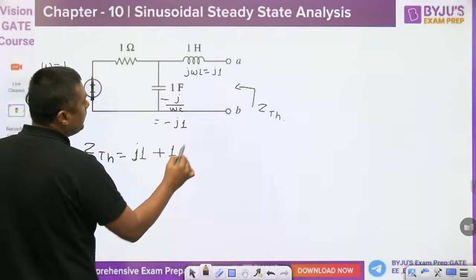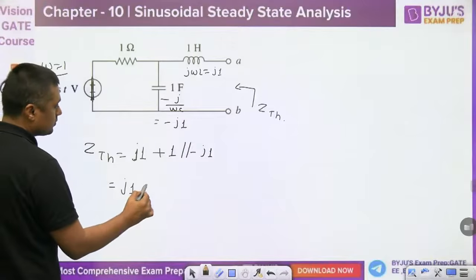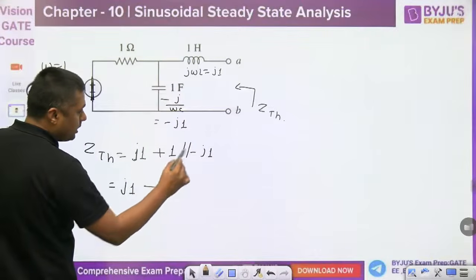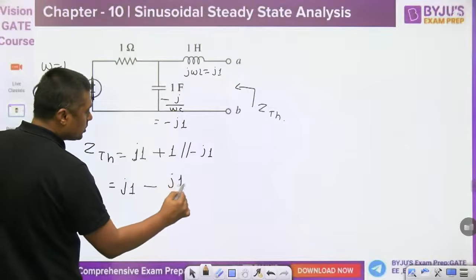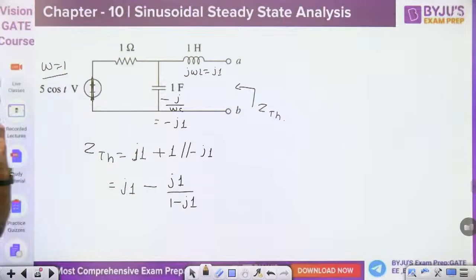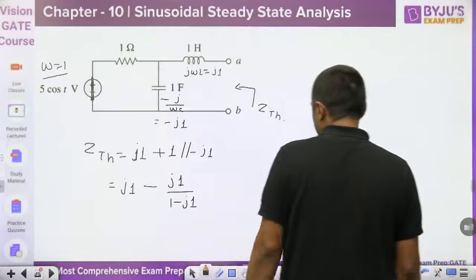plus 1 parallel with minus j1. What is the parallel combination? Multiplication of these two upon the sum. Then you can solve it, it's up to you.